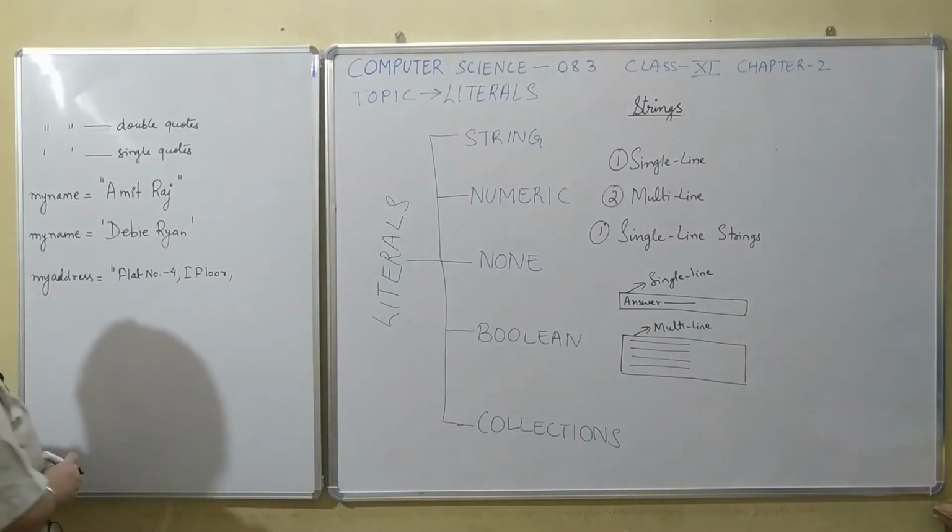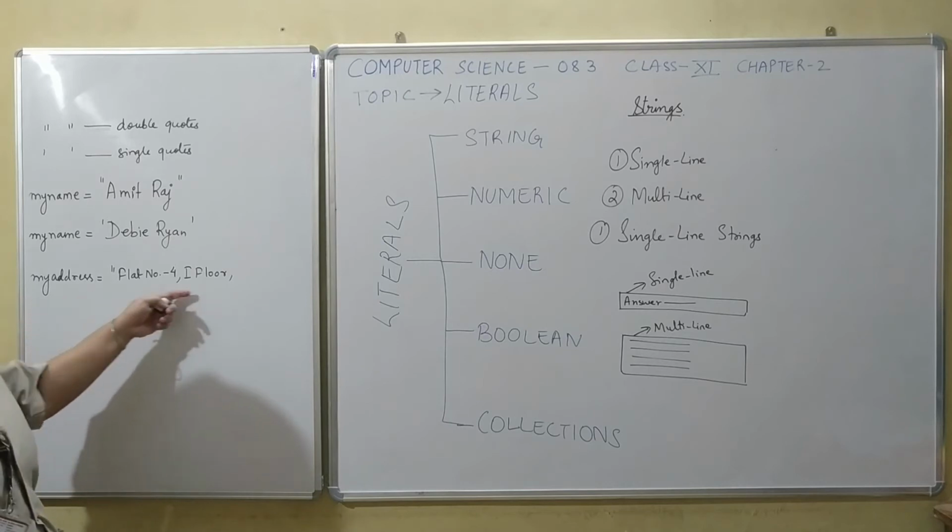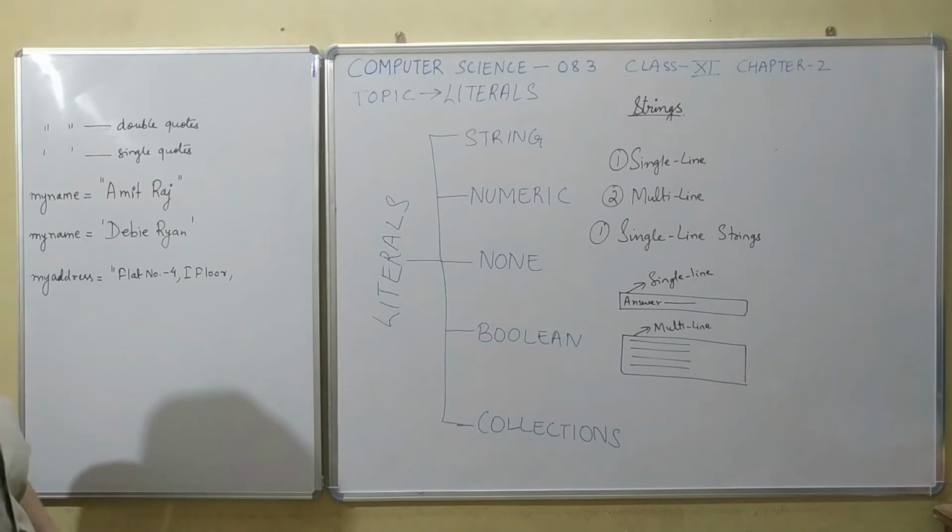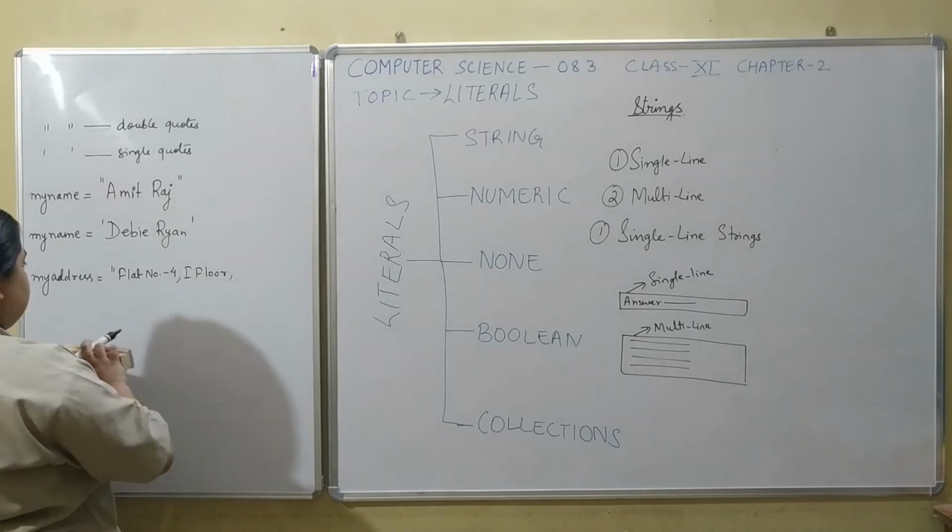Now here you might have seen that I had started writing address. Usually an address is something which should span across multiple lines. So here I will be using a multi-line string, and you will see how it looks.